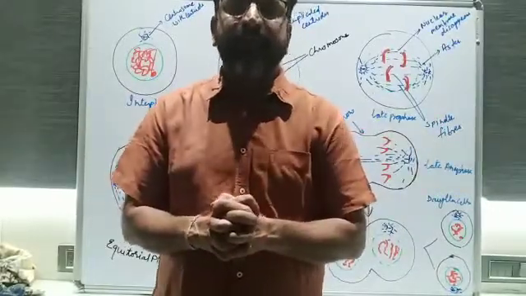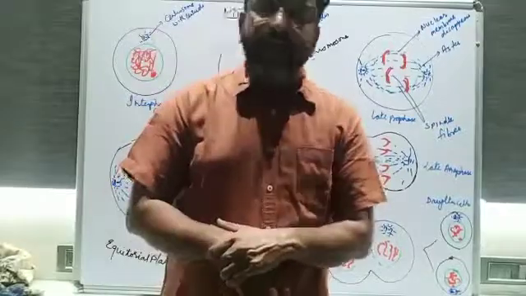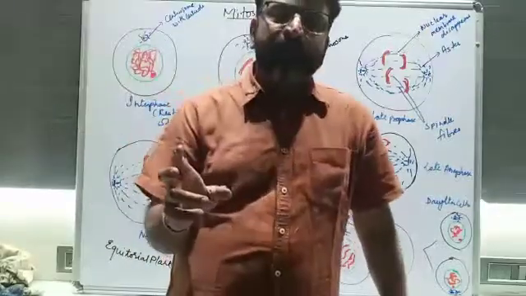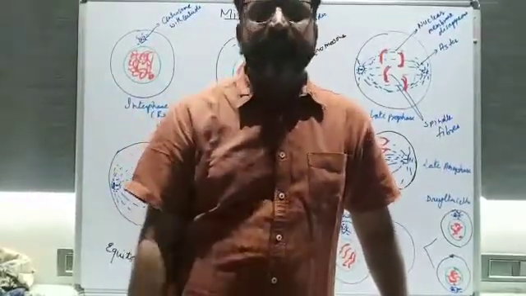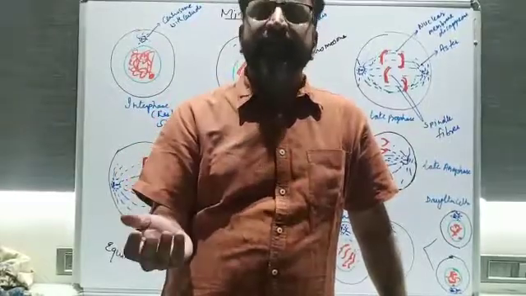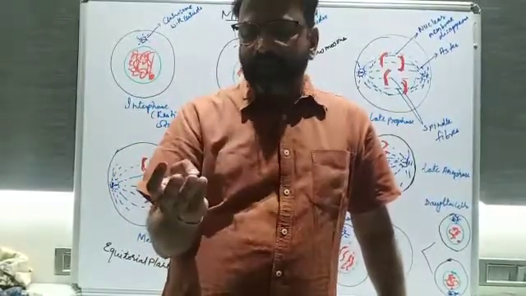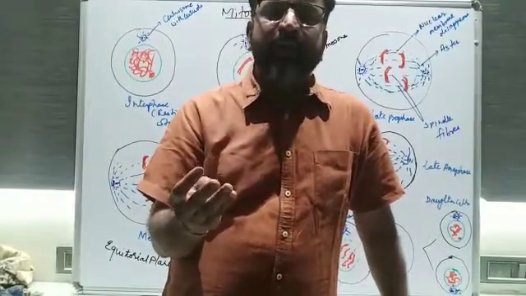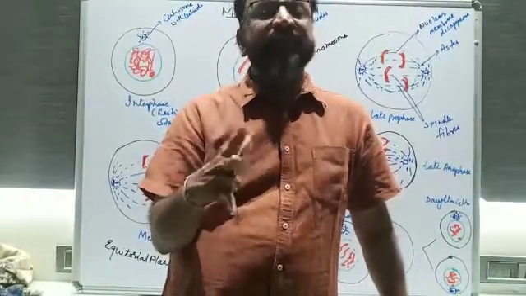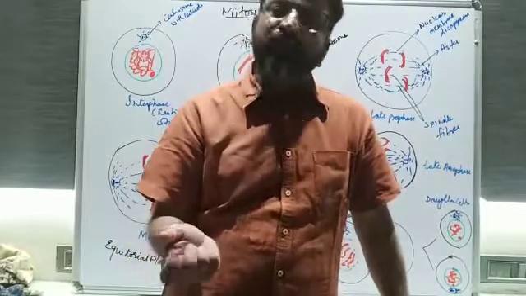But here one difference is that in prophase 1, there are multiple stages. We'll discuss them later in the next lecture, but I'm just giving the names: leptotene, zygotene, pachytene, diplotene, and diakinesis. These 5 stages are there, and we'll discuss this tomorrow in the next lecture.